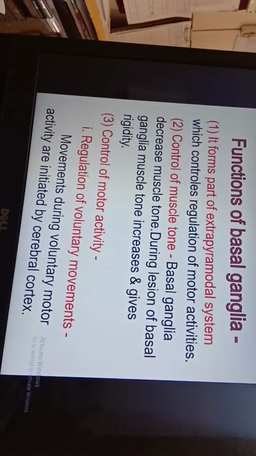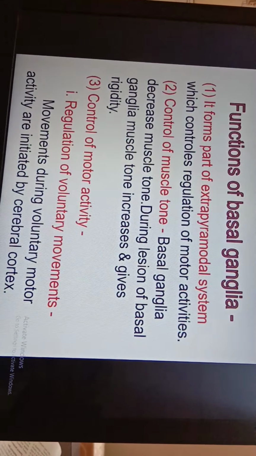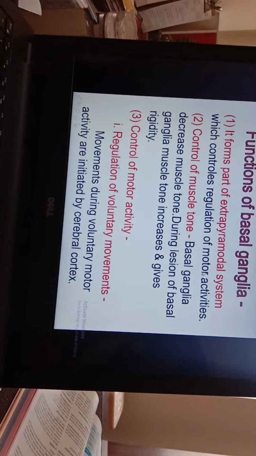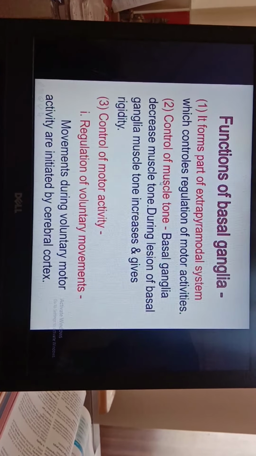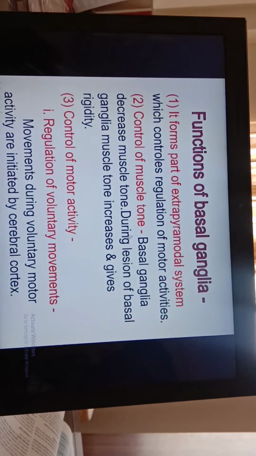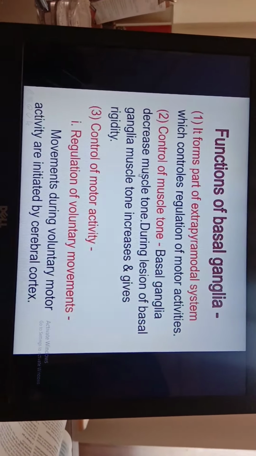Functions of basal ganglia. It is important to study the functions of all these three types of basal ganglia. It plays a very important role; it forms a part of the extrapyramidal system, which causes regulation of all motor activities. So this is the first function. Second function is control of muscle tone. The basal ganglia play an important role in control of muscle tone.